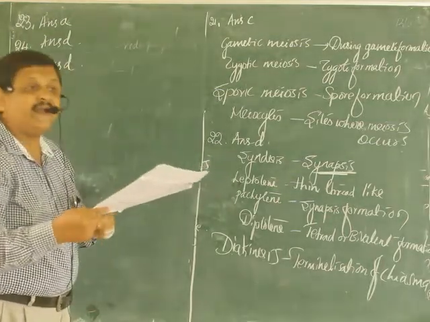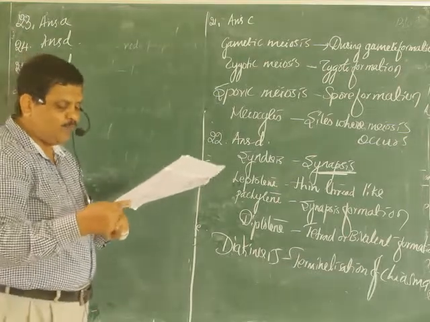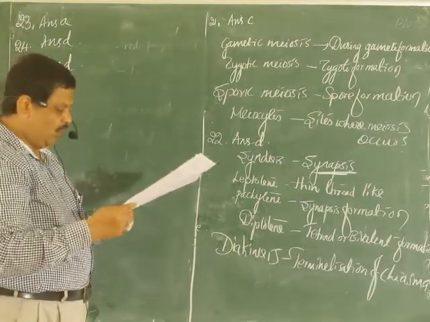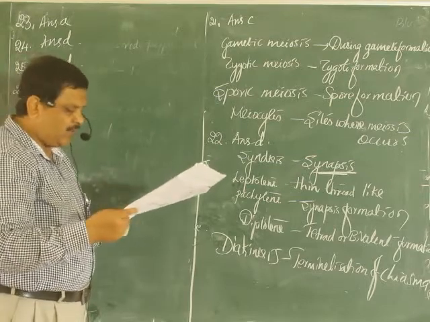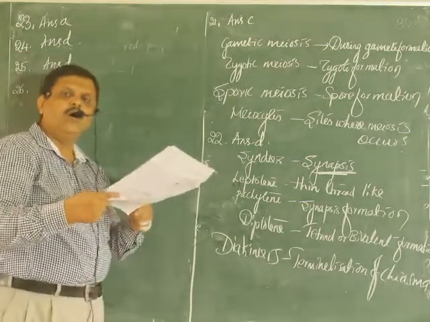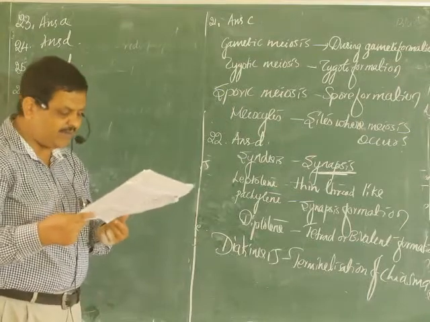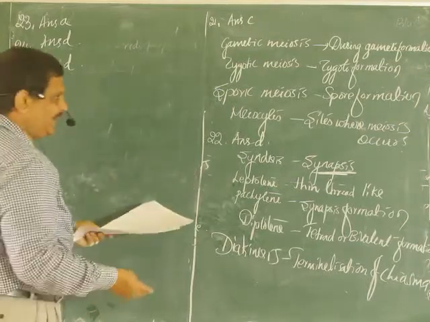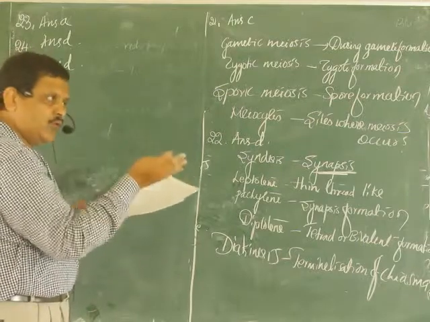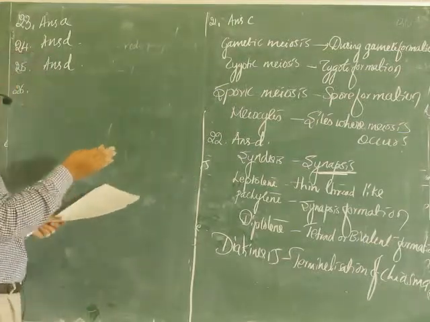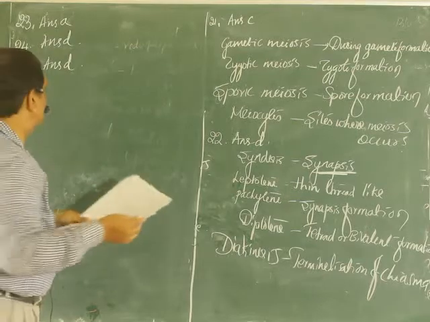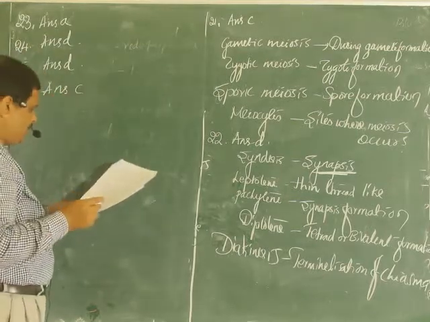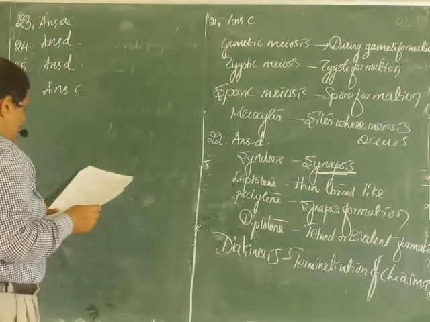Option C, splitting of centromeres. Option D, condensation of chromatin. So, what event helps equational division? It is splitting of centromere. That means instead of chromosomes, the chromatids, daughter chromosomes, will move to the opposite poles. So it is option C.